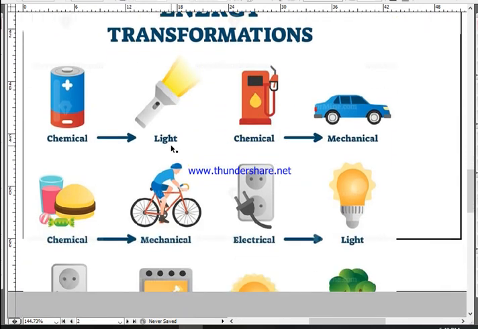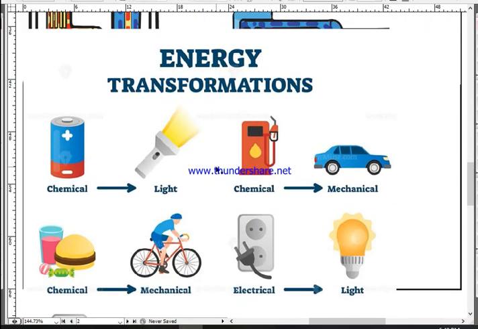Okay, now let's take a look at other examples of transformation of energy. In case of torchlight, what's happening? The battery contains chemical energy which is transformed into light energy by the torchlight. In this example, the petroleum contains chemical energy, and that chemical energy is transformed into mechanical energy by the car. Food contains chemical energy which is transformed into mechanical energy by our muscles. Similarly, the light bulb transforms electrical energy into light energy.